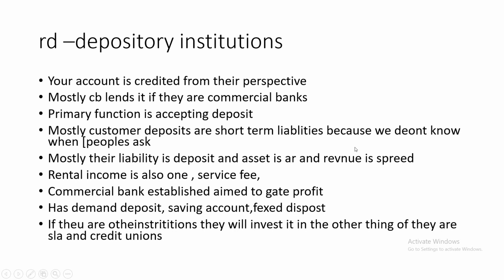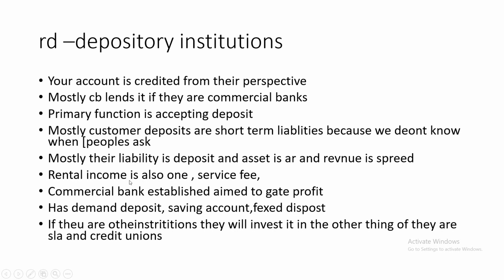For example, if the bank pays 7% on deposits and asks 14% from the one who borrows from this bank, the difference between 7% and 14% is 7%, which is the spread, and can be considered as revenue or income.